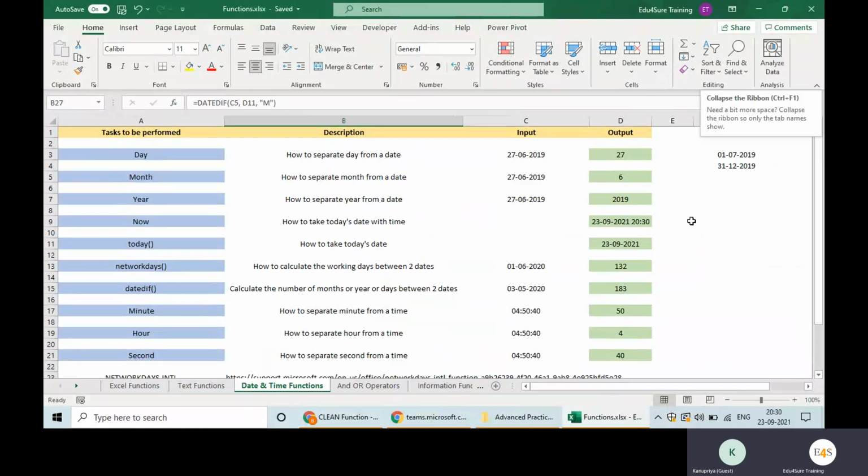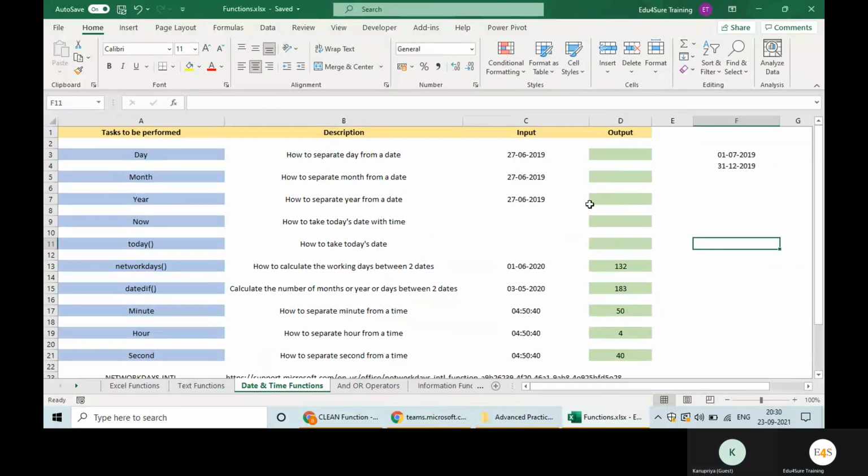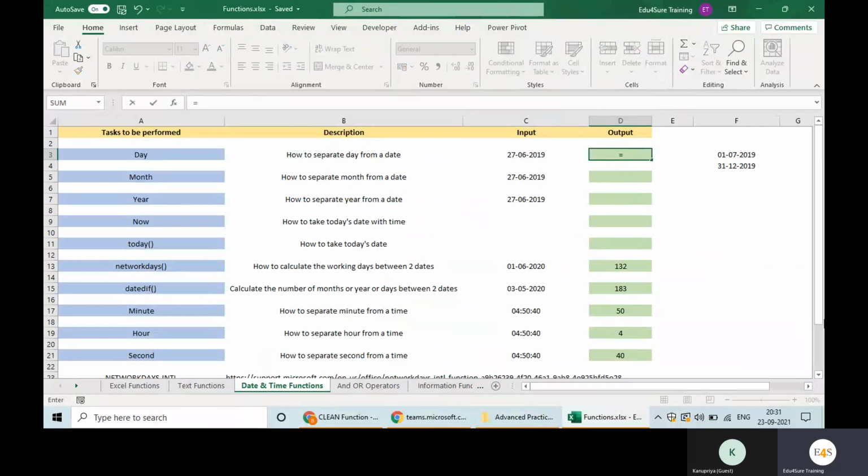Whenever you have a date, you want to separate the day, the month, and the year. How will you do that? Basically, you will use the function DAY. The name of the function is DAY. Select the date, and it will give you the day, 27.